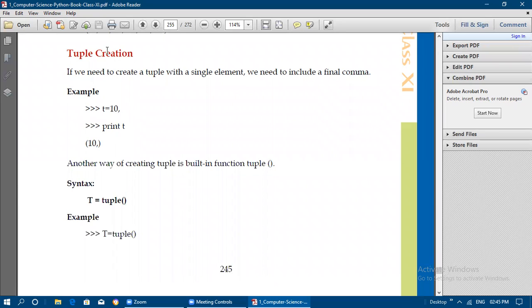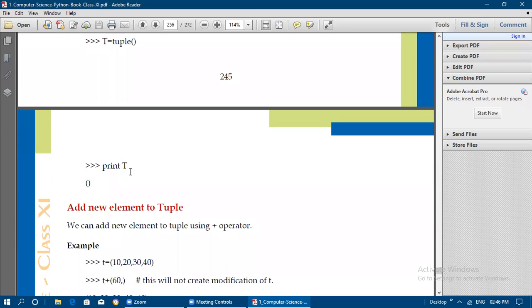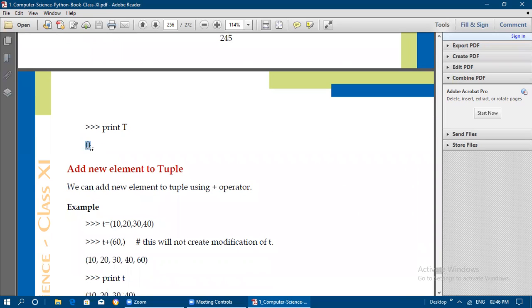Okay. Now tuple creation. If we need to create a tuple with a single element, we need to include a final comma. This we have already seen. Another way of creating a tuple is using the built-in function tuple, like the list function and dict function we have used to create an empty dictionary. In the same manner, if you want to create an empty tuple, you can use the tuple built-in function. So t is equal to tuple(), and if you print t, only the empty tuple is going to be printed, that is, opening and closing parentheses alone will be printed as the result.